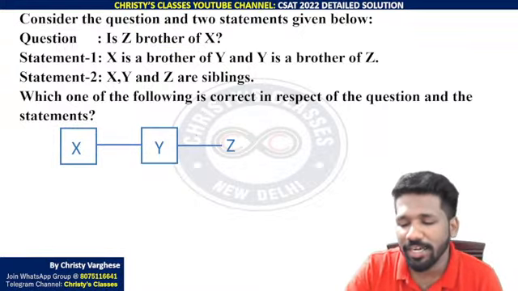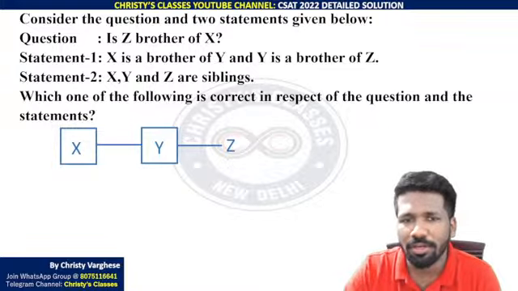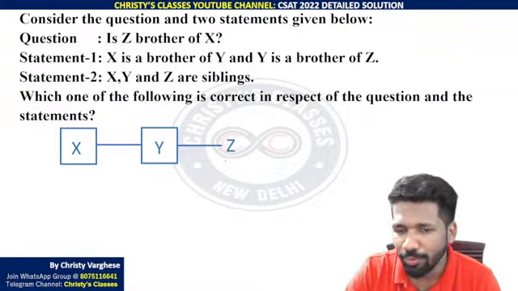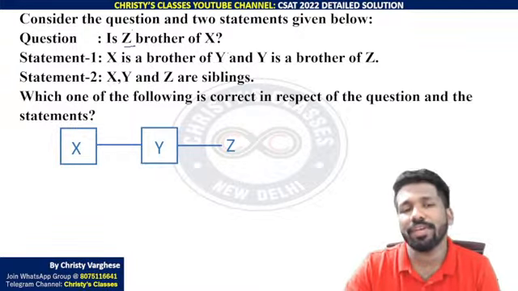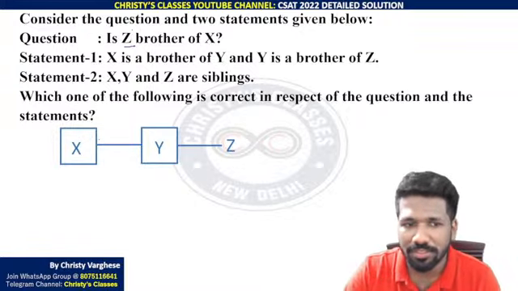Y is brother of Z. Y brother means Y is also male, so Y is a square. But Z's gender is not known to us now. We don't know the gender of Z as of now. So statement 1 is not enough to know whether Z is brother or sister of X. Z can be brother also, Z can be sister also.